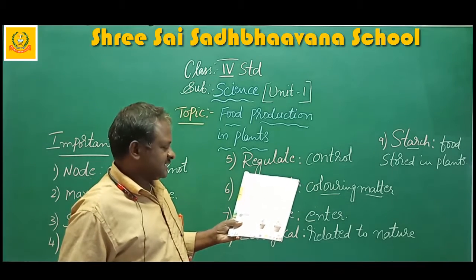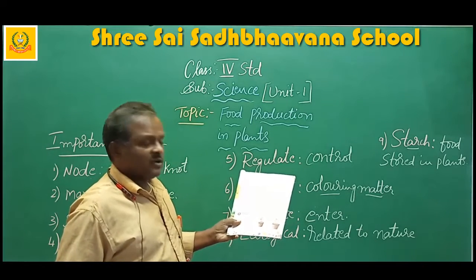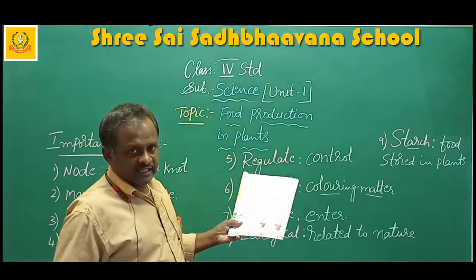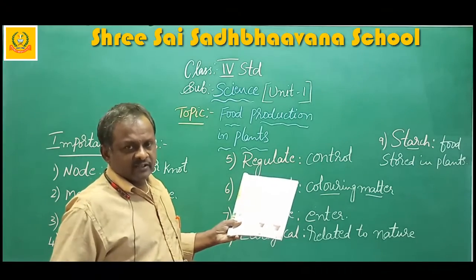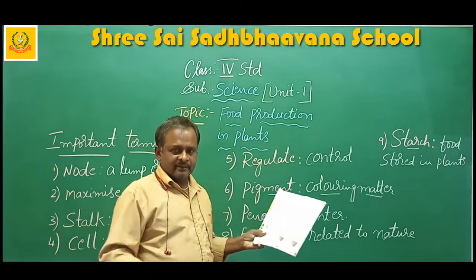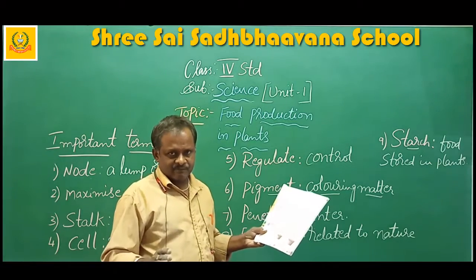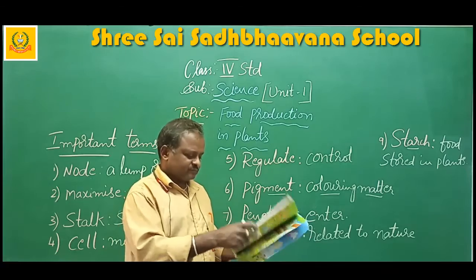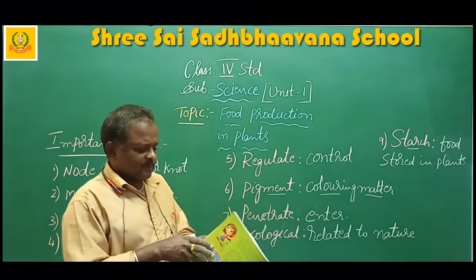Some unusual plants such as mushrooms and fungi do not have chlorophyll. That means they are non-green plants. They don't prepare their own food. They depend on dead animals or decaying things to grow. Okay, this is the chapter.